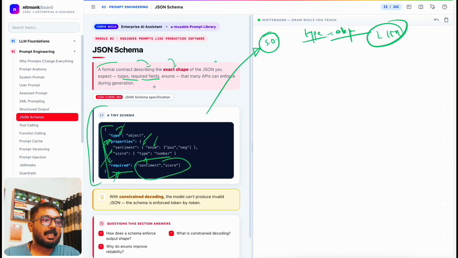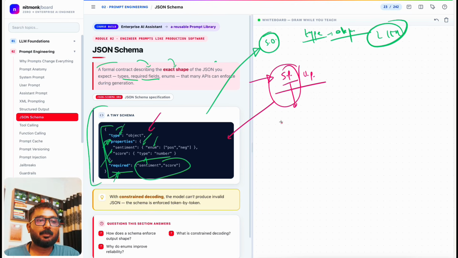This way the LLM will produce output, and this also becomes one of the really important parts of output generation. Once we have this kind of schema inside, let's say, our system prompt or even the user prompt, usually the system prompt has all this information, because it has to be identical all the time, right?